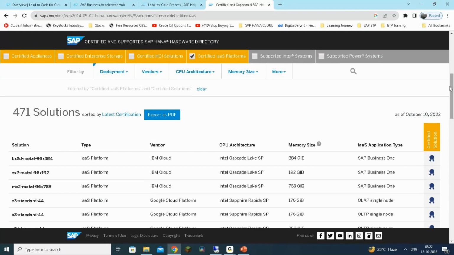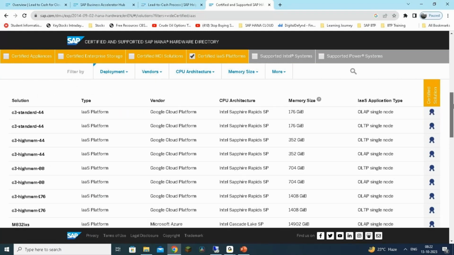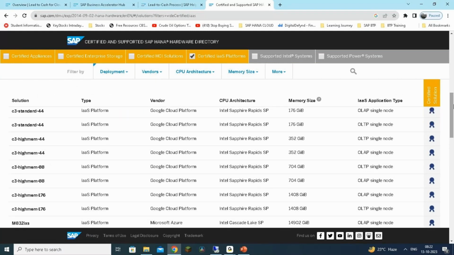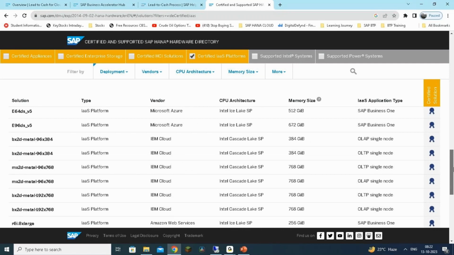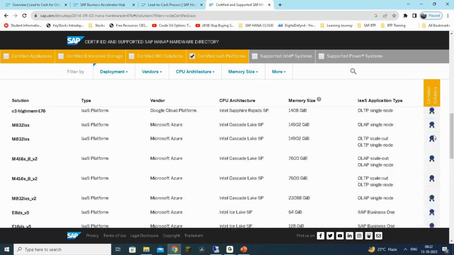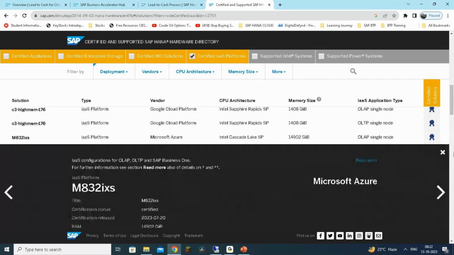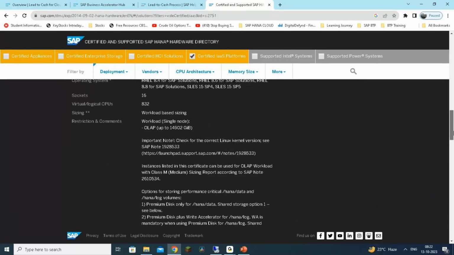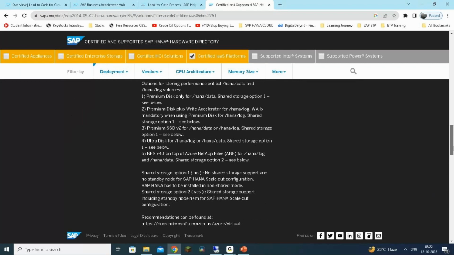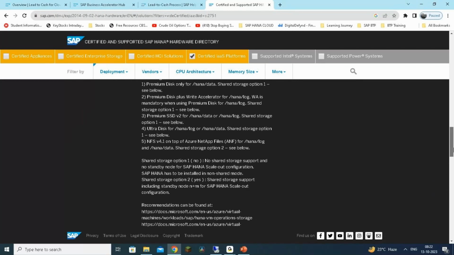We'll discuss IaaS, SaaS, platform as a service and all that later. Here you can see Google Cloud Platform, Microsoft Azure, Alibaba, IBM Cloud, so many. All the hardware maintenance they'll take care of here.